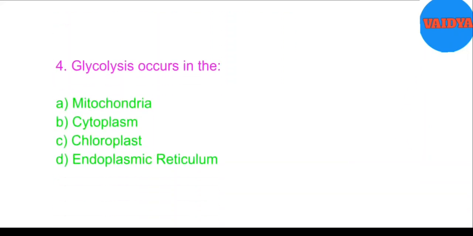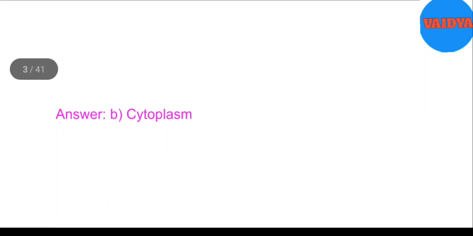4. Glycolysis occurs in A. Mitochondria, B. Cytoplasm, C. Chloroplast, D. Endoplasmic reticulum. Answer: B. Cytoplasm.